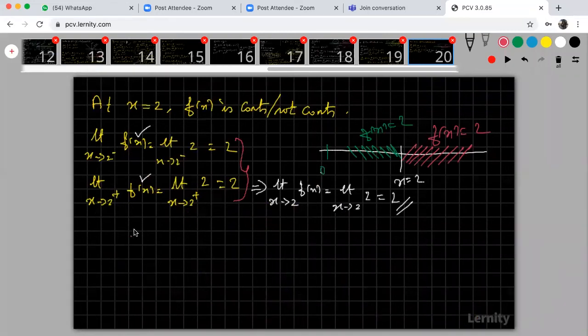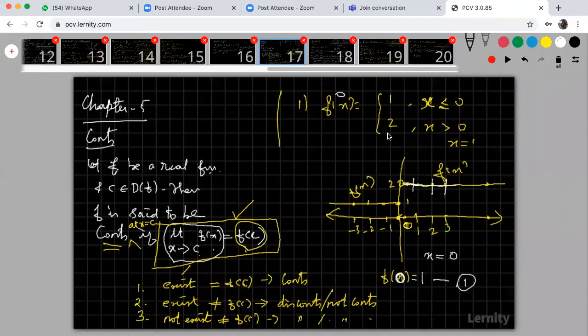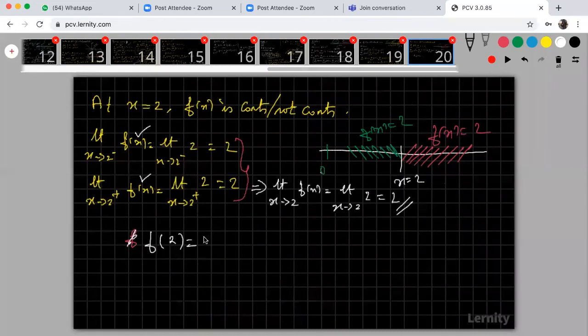Now come to the value of the function. What is the value of the function? The value of the function is f of 2. What is your f of 2? Come to the problem. When x is equal to 2, the value of the function is also 2. So now look at that. Left hand limit is 2, right hand limit is 2, your limit is also 2. Limit is nothing but left hand limit and right hand limit being equal. Value of the function is equal. So therefore, your f of x is continuous at x is equal to 2.